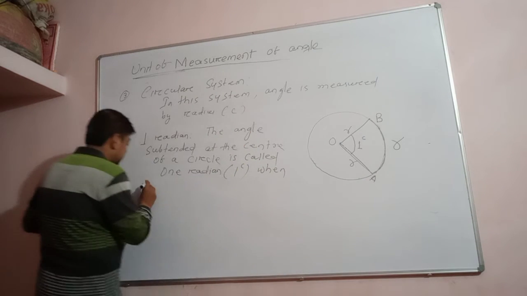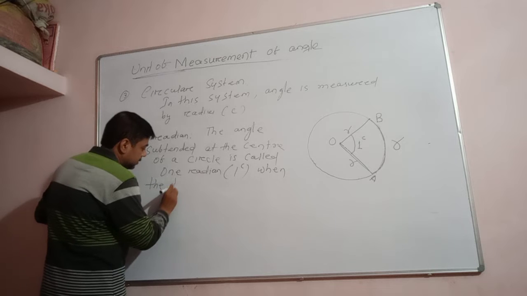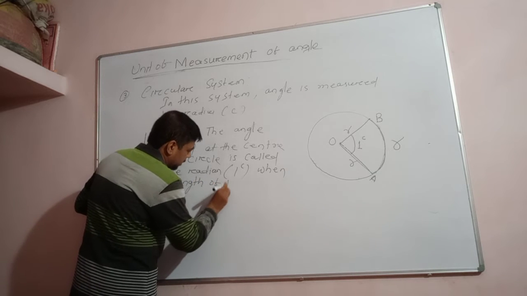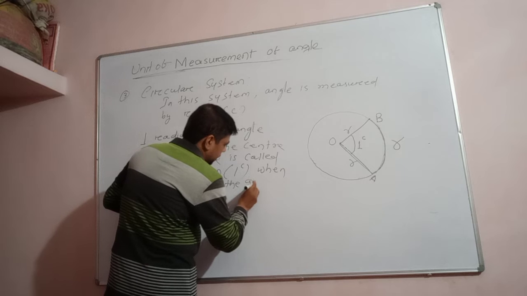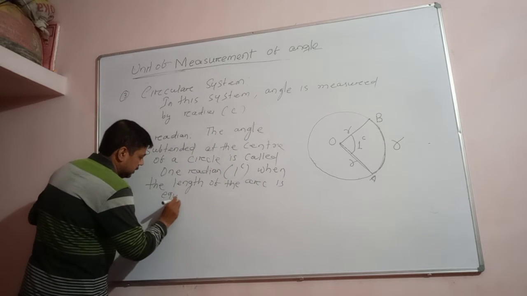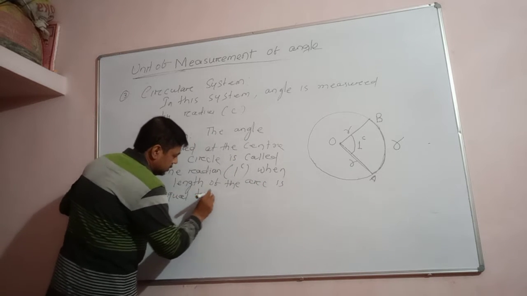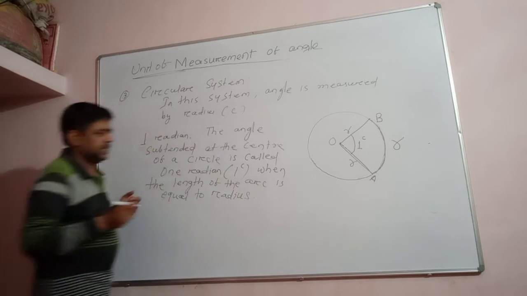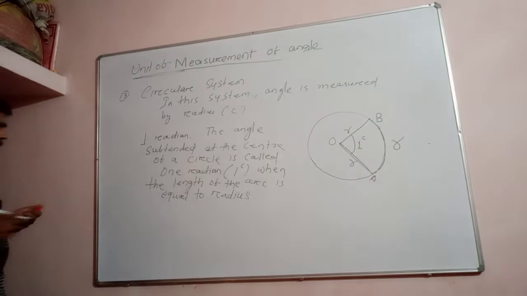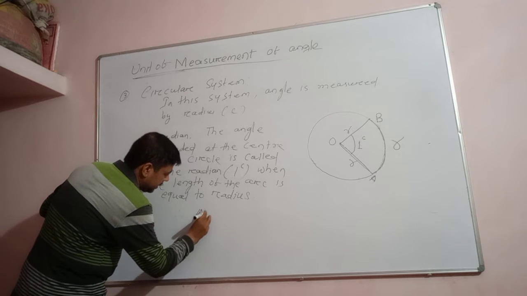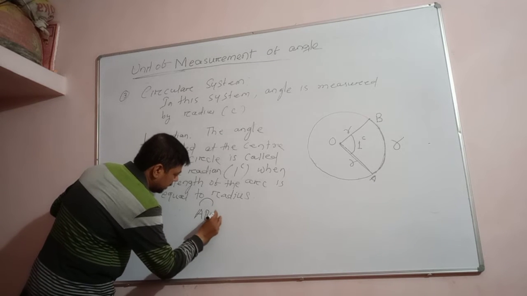When the length of the arc is equal to what? What is the length of the arc? The length of the arc is equal to the radius of the circle. Understand? It means we can say, if the length of the arc AB, arc symbol, is equal to what? Radius.